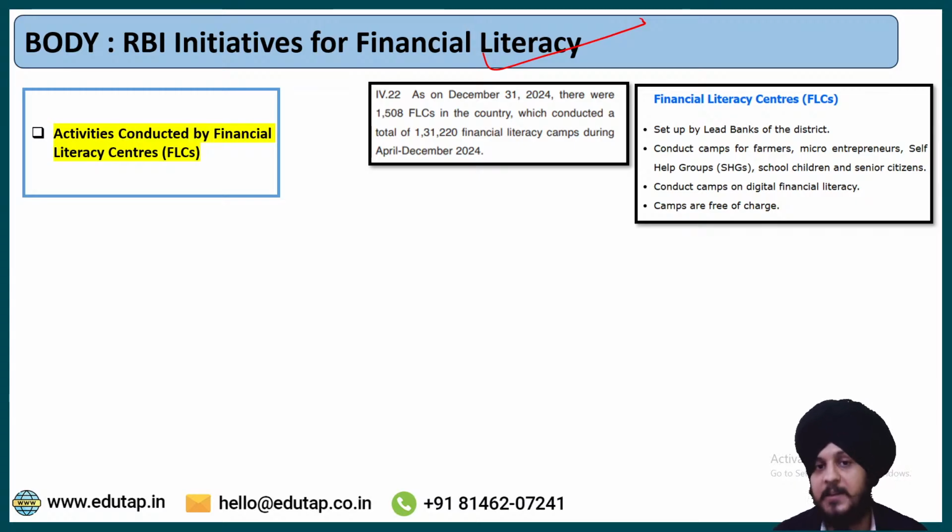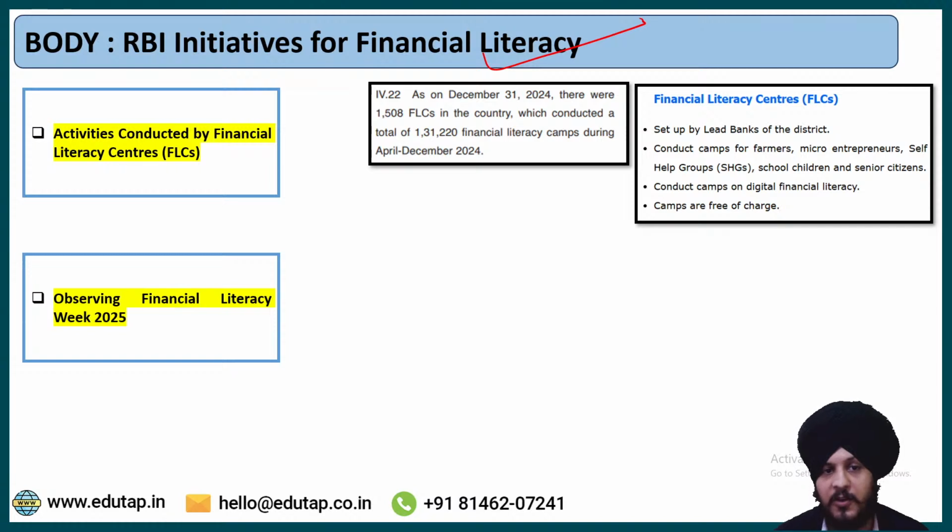And what does the report say? The report says that as on December 31st, 2024, there were 1,508 financial literacy centers which conducted a total of 1,31,220 financial literacy camps during April to December 2024. This is the target that we have been able to achieve with the help of these financial literacy centers. Fine. So that is a very key point, a very important highlight with respect to financial literacy.